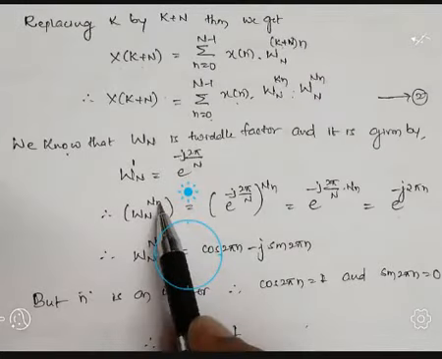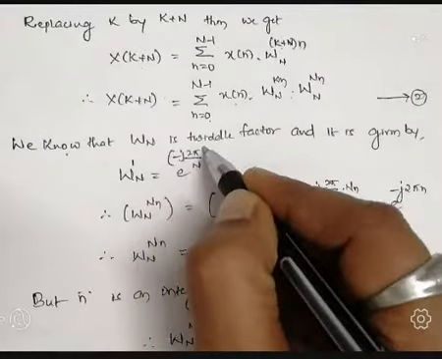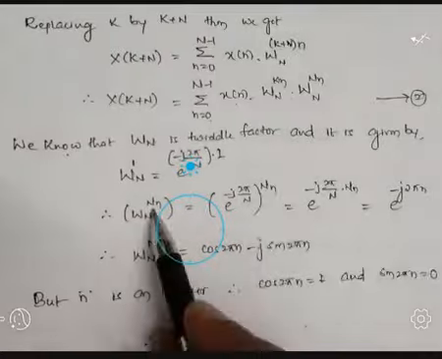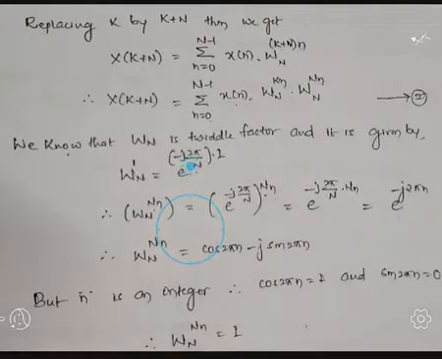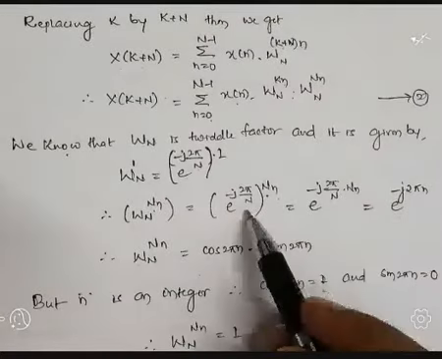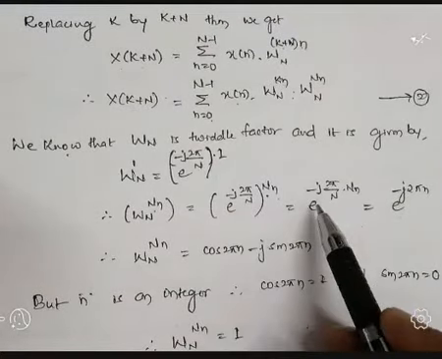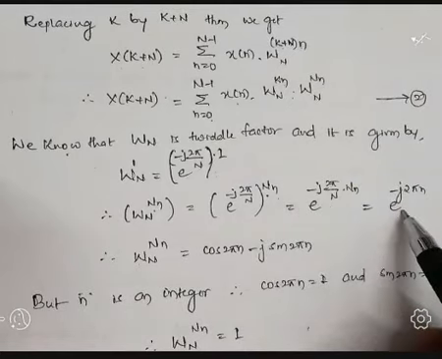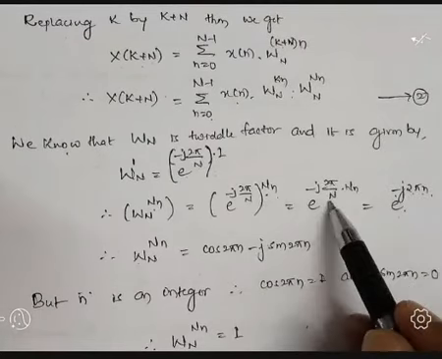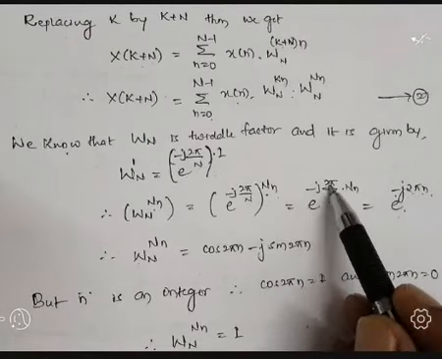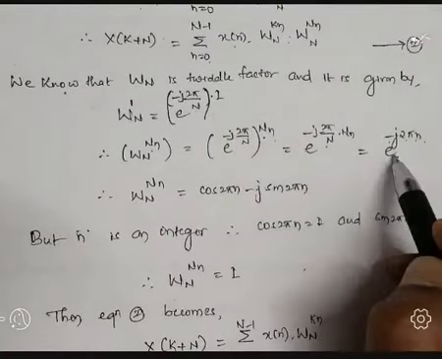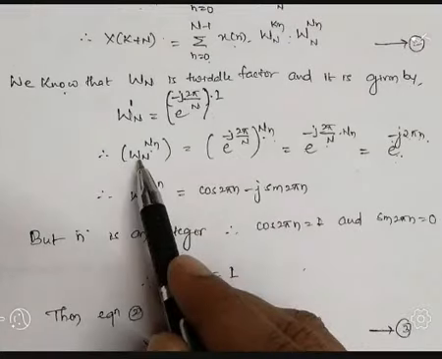So W_N to the power Nn is e to the power minus j 2 pi by N times Nn. For the simplification, N cancels, so we get e to the power minus j 2 pi n. So e to the power minus j 2 pi n is equal to W_N to the power Nn.